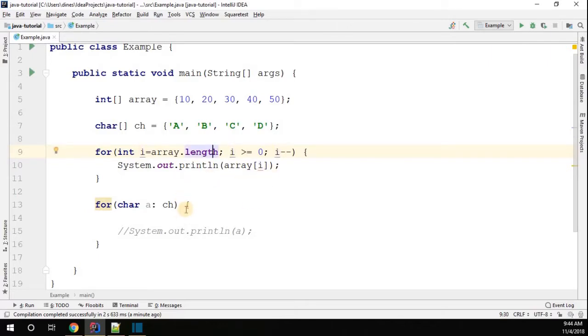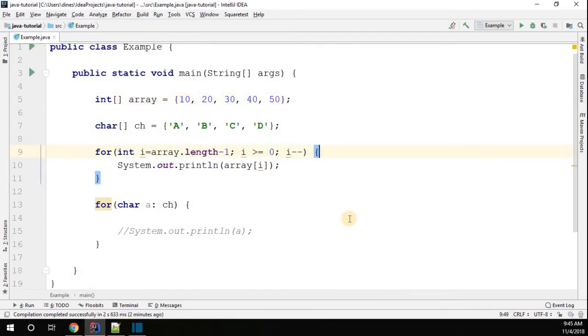But if you see, what would be the i value? The i value would be array dot length, the value would be 5. Then 5 greater than or equal to 0, which is actually true. That means we'll be trying to print array of 5. If you look at it, we don't have 5 available. So 0, 1, 2, 3, 4. In this case, you have to tell your loop not to consider from 5, but consider from 4, because we have 0, 1, 2, 3, 4. We don't have index 5 available at all in our array.